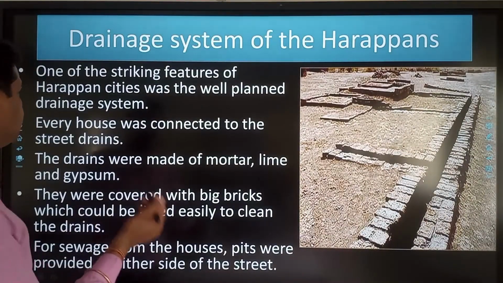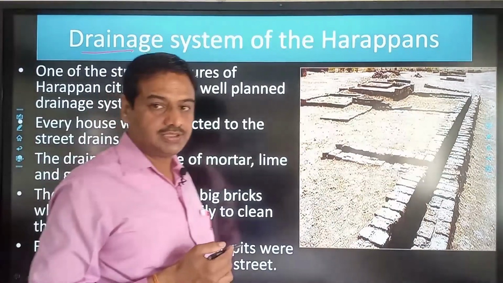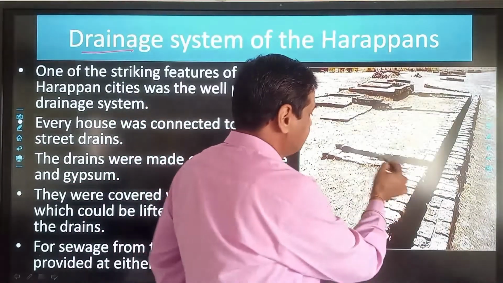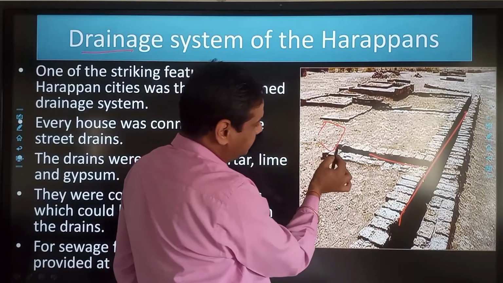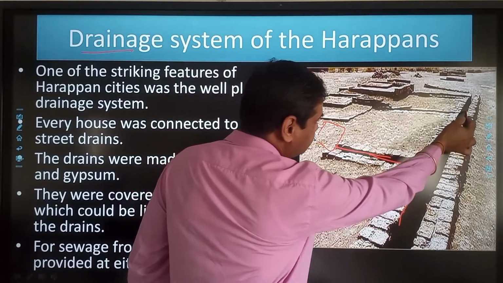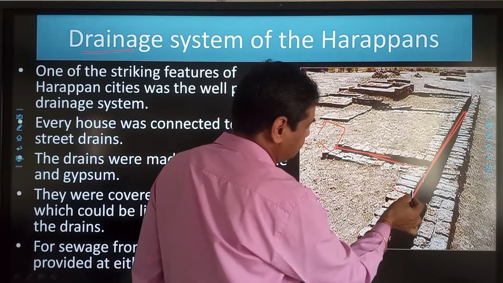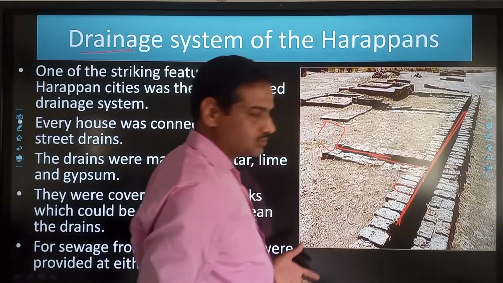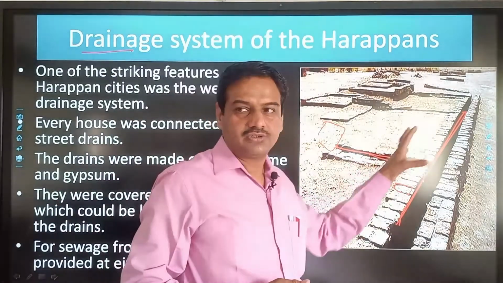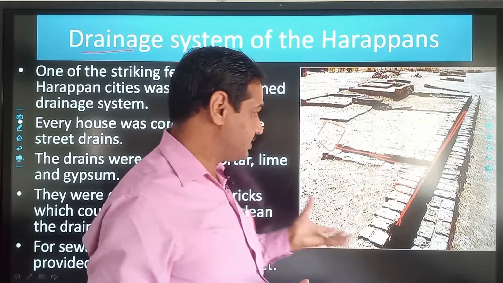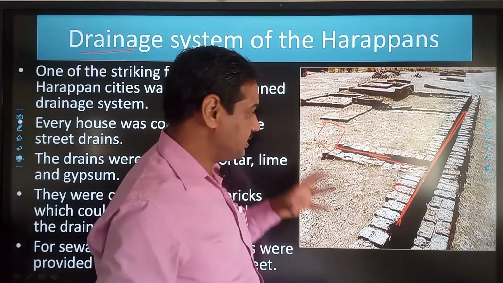Now we will discuss about the drainage. So drainage is also one of the special features of Harappan civilization. You can see that this is a specimen of the drainage. You can see that this drain comes from a house and it joins the main drain of the street. The drains were generally made up of the bricks. You can see the bricks, and they were covered with the stone slabs also. And these used to be cleaned regularly so that the water can flow without any obstacle. So the street drain was joined by the drain of an individual house.